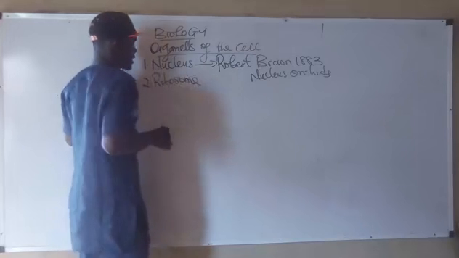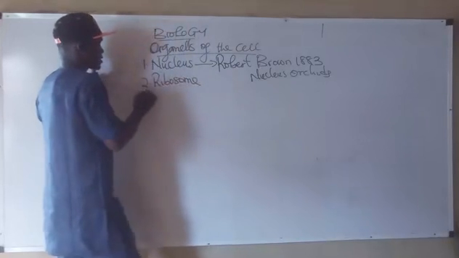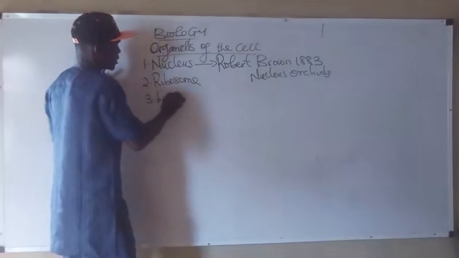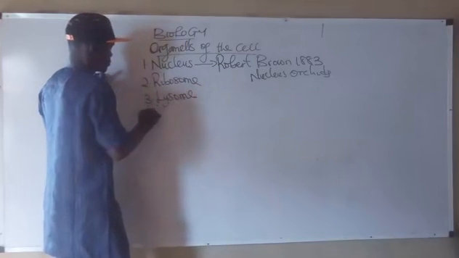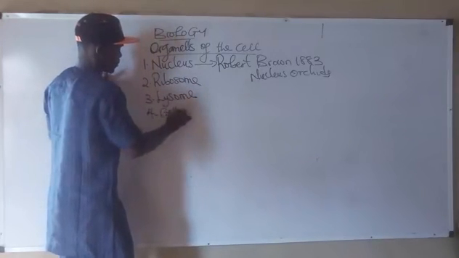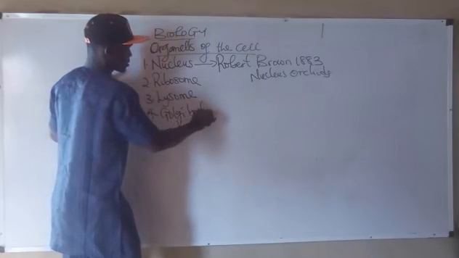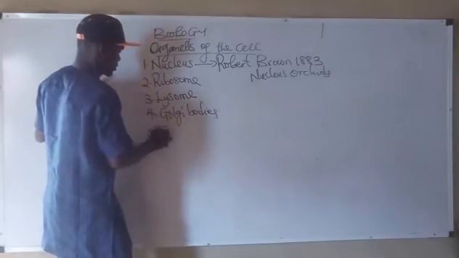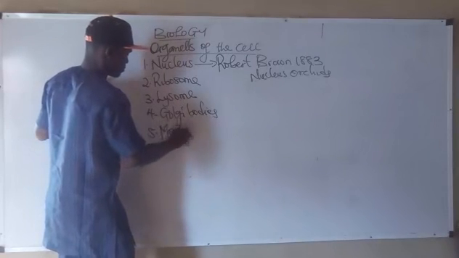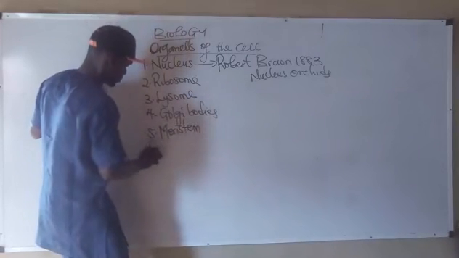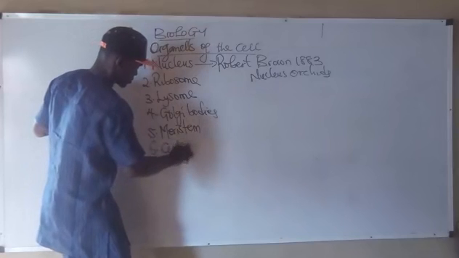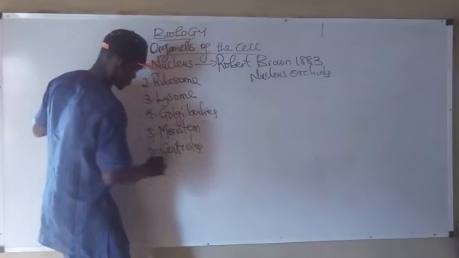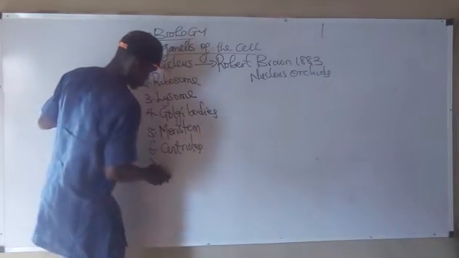I'll just list them, then in the next class, we'll look at this. 3, lysosome. 4, Golgi bodies. 5, meristem. 6, centrioles.